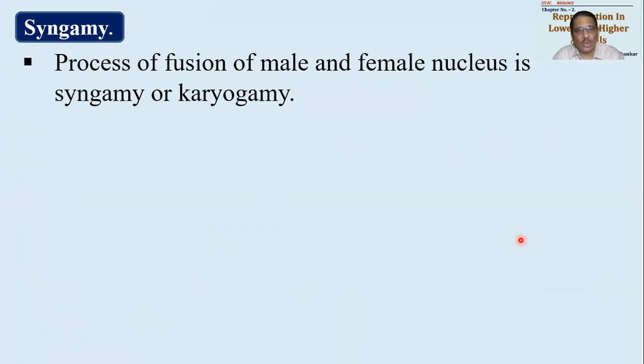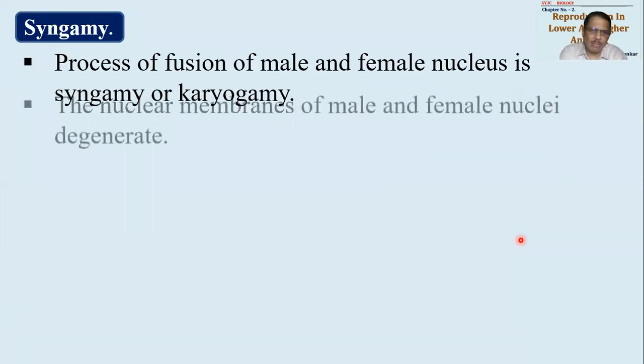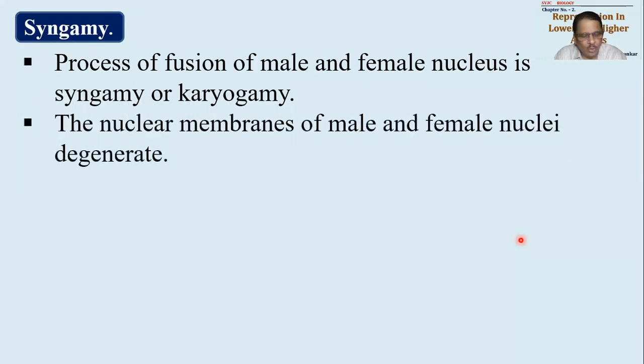So process of fusion or process of mixing male and female nuclei will be called as syngamy, or also called as karyogamy. You must remember this word. Karyo is a nucleus, fusion is gamy. So nuclear fusion is karyogamy.